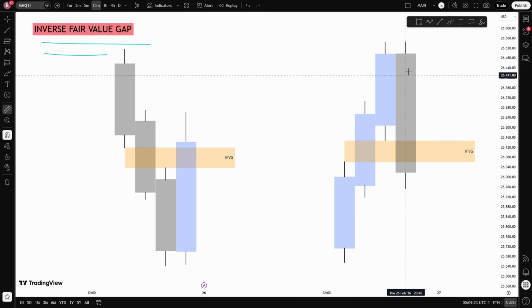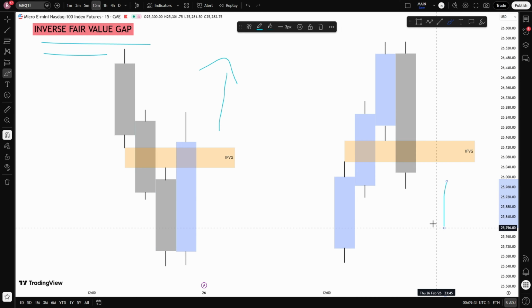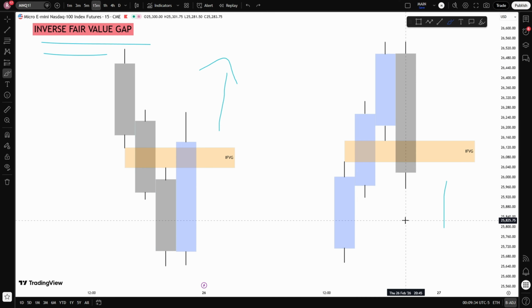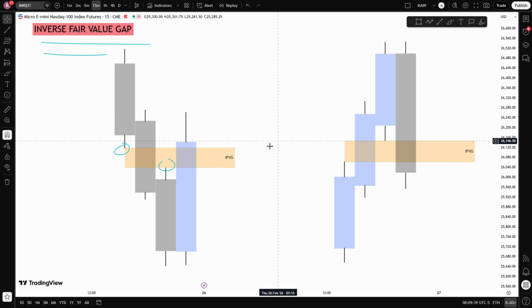When that happens, the same fair value gap can later be used in the opposite way, acting as support or resistance. For example, if we have a sell-side imbalance, buy-side inefficiency, and price closes through it instead of reacting lower, that imbalance has failed. Now, if price later returns to that same area, I would expect it to potentially act as support and move away from it.